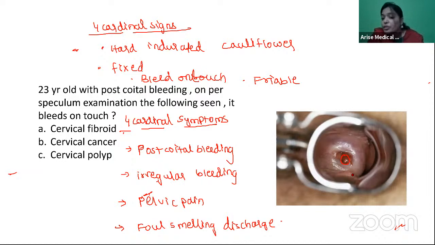And what is the first site of CS cervix? It is the transformation zone. This is arising from inside, right? So this is nothing but the cervical polyp. Cervical polyp. So how do you treat this?